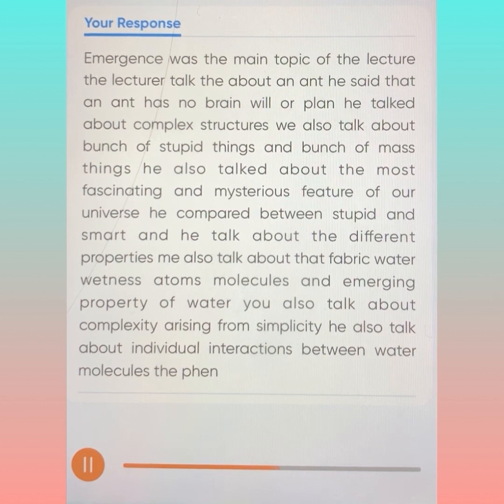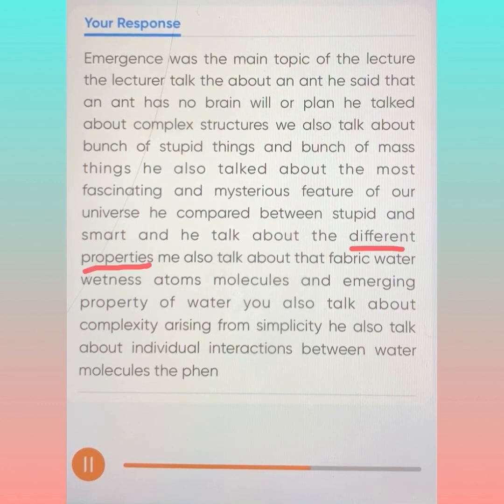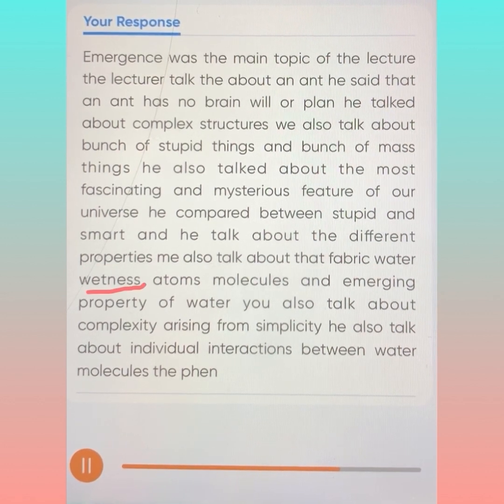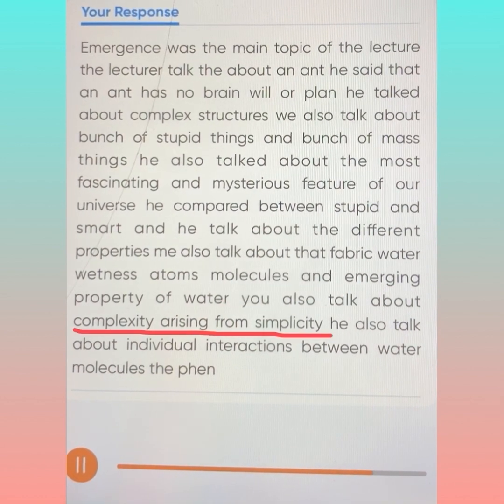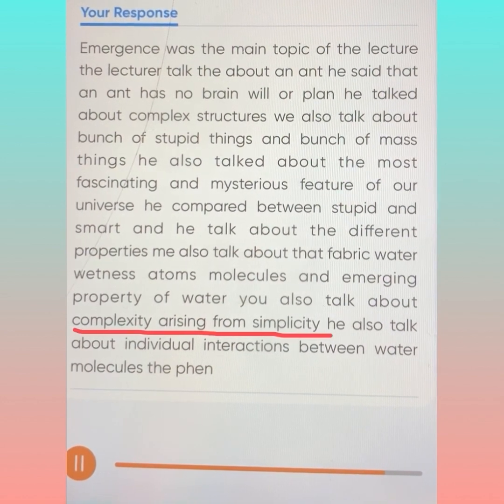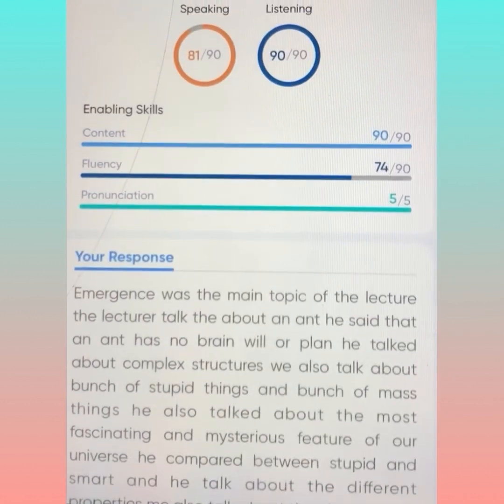He compared stupid and smart ants. He talked about the different properties. He also talked about wet fabric, water, wetness, atoms, molecules, and the emerging property of water. He also talked about complexity arising from simplicity. He also talked about individual interactions between water molecules, the phenomenon.